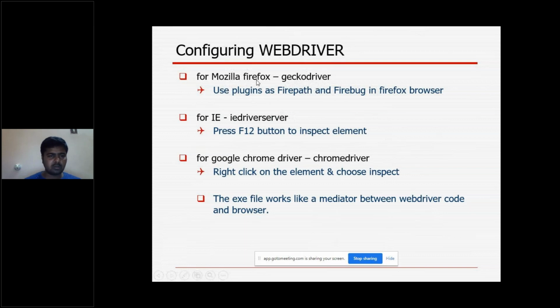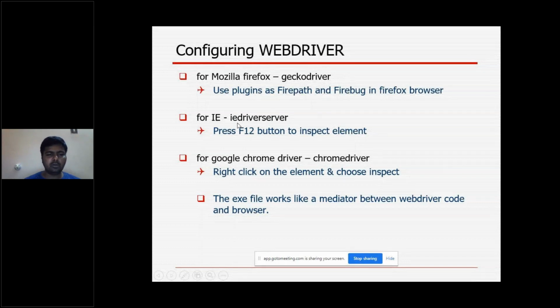Commonly, Mozilla Firefox, IE and Chrome need to be installed just for our normal usage purpose. But for the WebDriver purpose, we have to go to that link and download this Gecko driver. This is a third-party driver. It is not a plugin. Gecko driver is for Firefox.